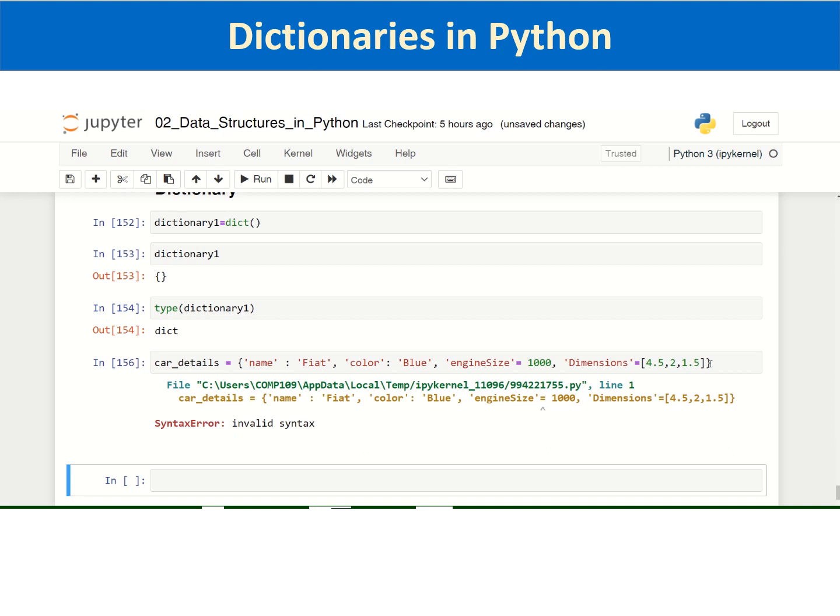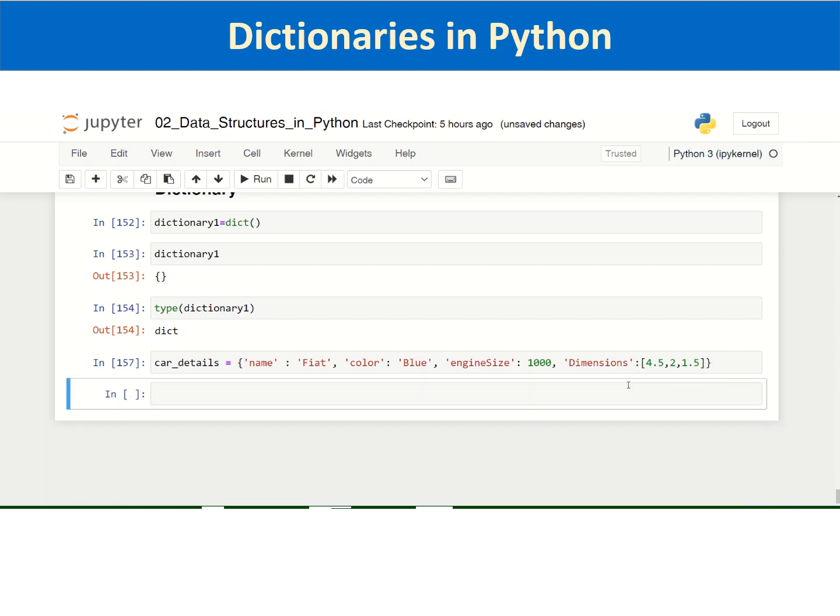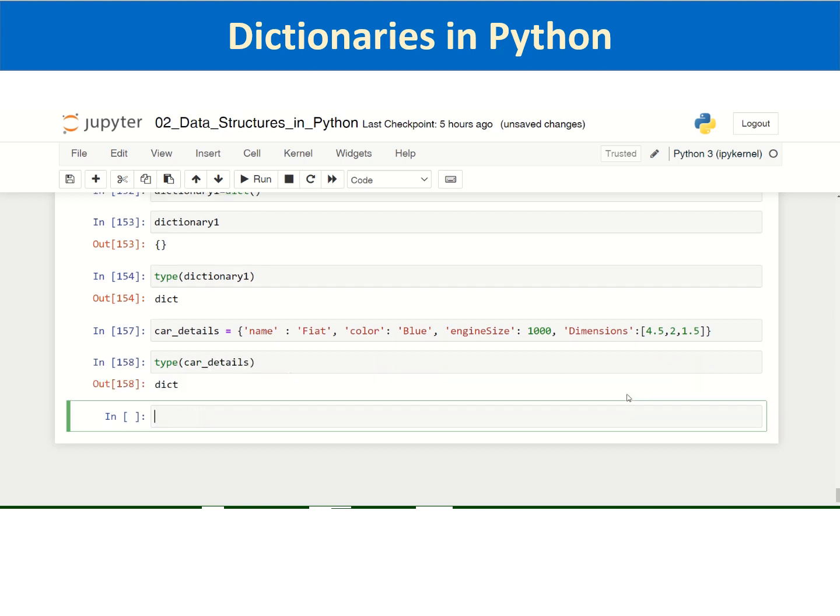It says invalid syntax. Oh, sorry, a key should be followed by colon, not equal to. Equal to is an assignment operation outside but not inside a dictionary. And then you run it again. Yeah, it has been defined. So you can check the type of this variable. It is a dict, that is dictionary.